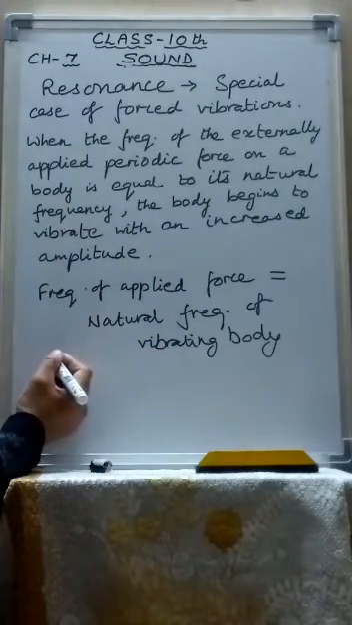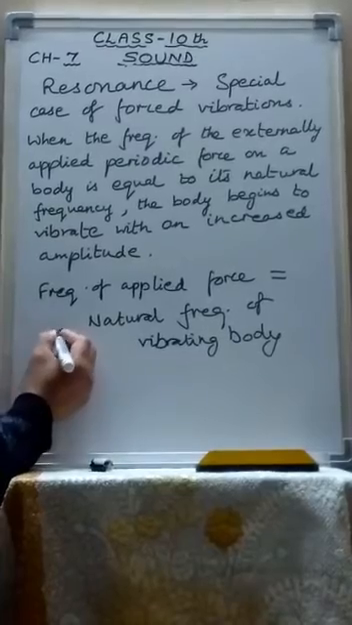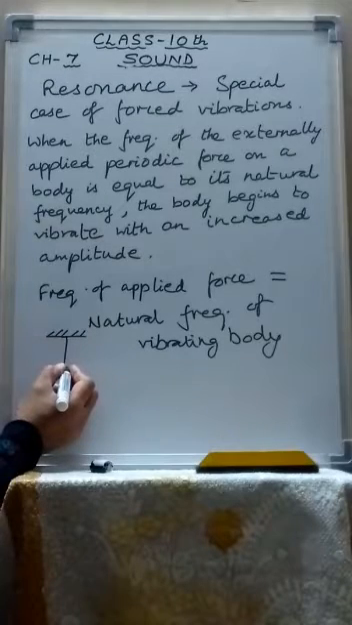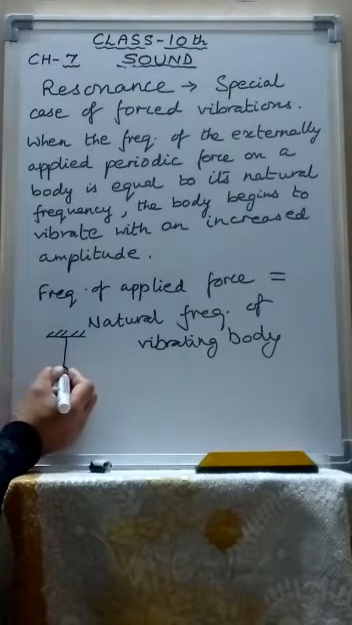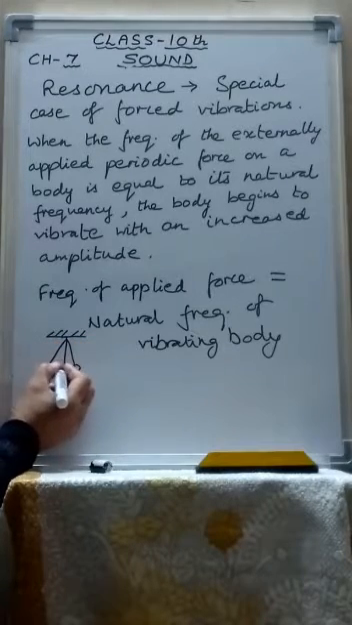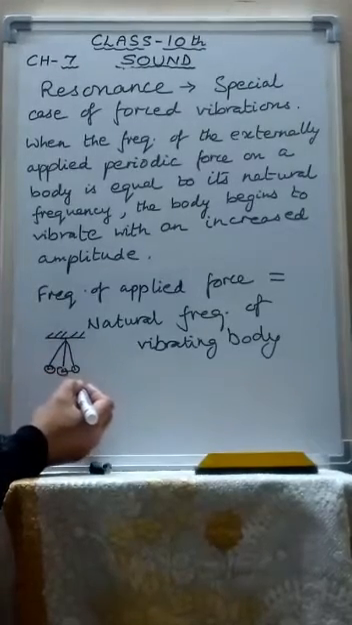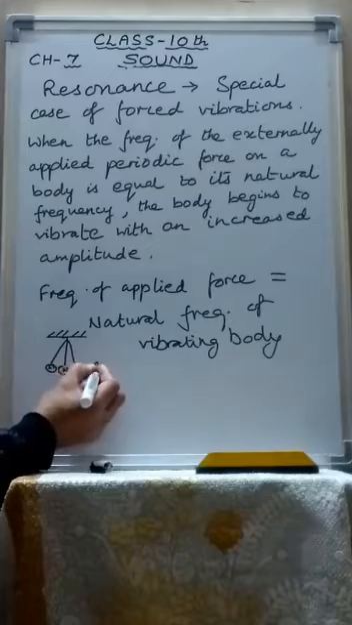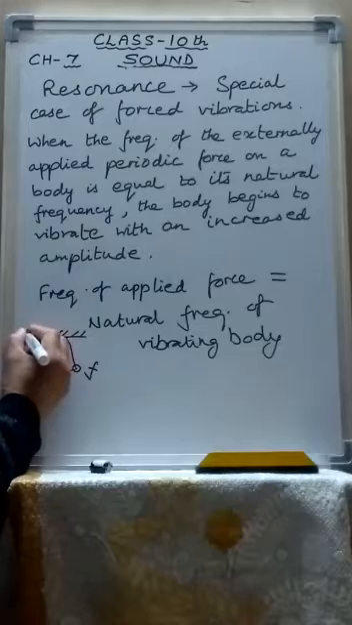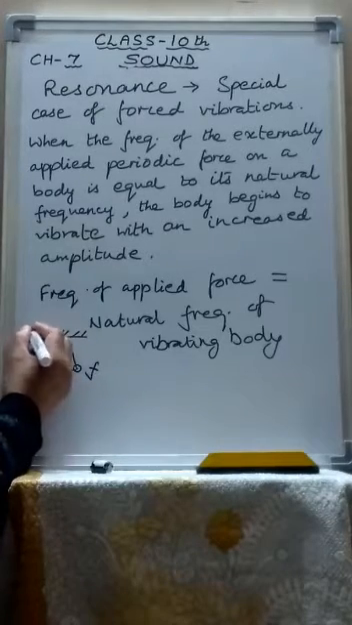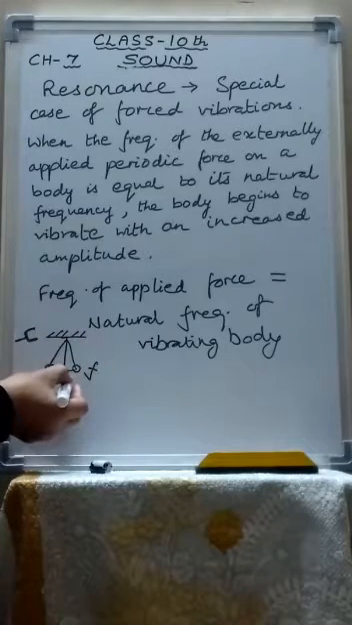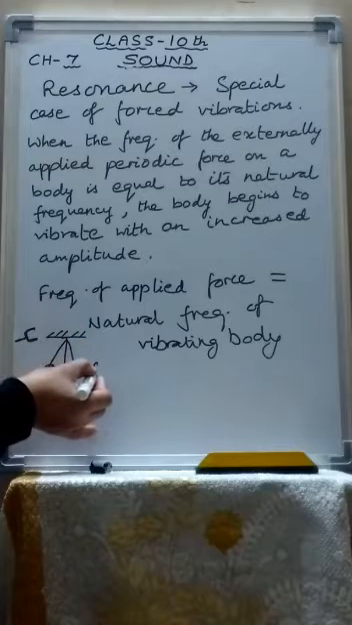For example, suppose there is a small tennis ball suspended from a rigid support. It is vibrating with its own natural frequency. Let the natural frequency of the body be F. Now we strike a tuning fork against a rubber pad. It also starts vibrating. And we bring the tuning fork near this body, this tennis ball already oscillating with frequency F.